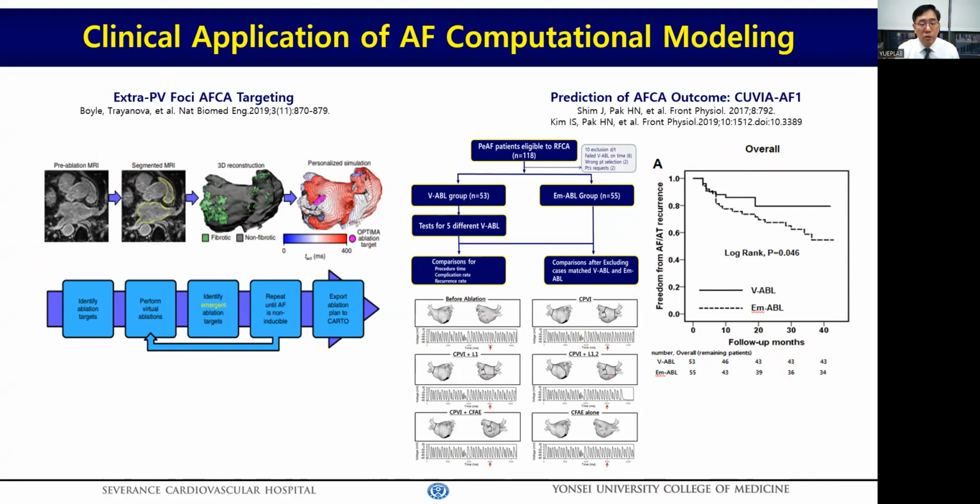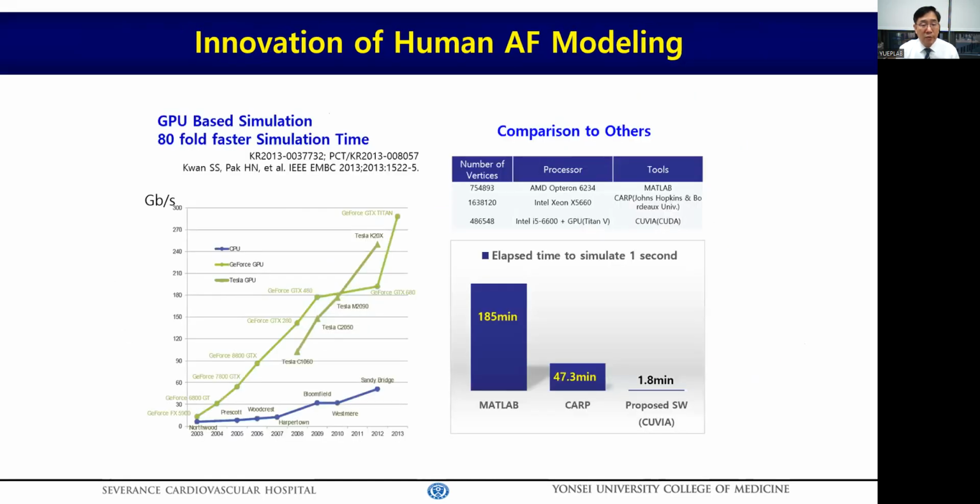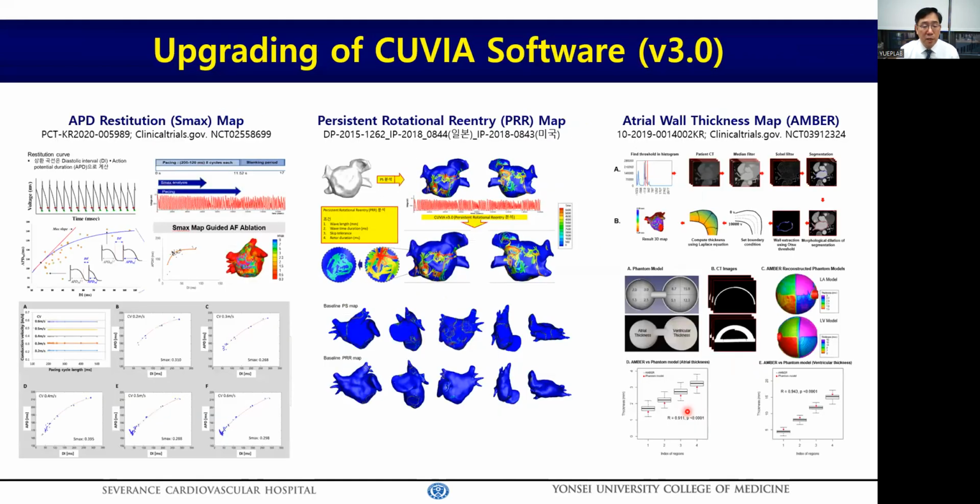However, we used a primitive monolayer homogeneous CUVIA prototype model, and the simulation was conducted before the procedure with a cardiac CT scan. With the rapid improvement of computation technology, computation time for AF modeling has been reducing drastically. Now we can apply precision AF computational modeling with an electroanatomical map during the on-site AF catheter ablation procedure.